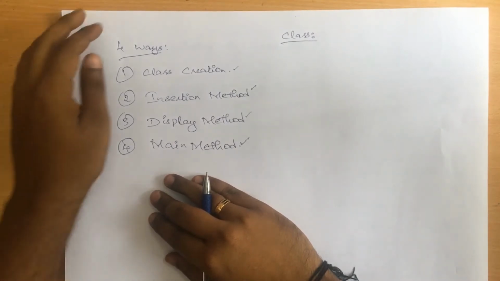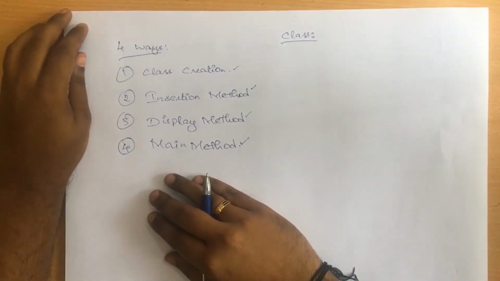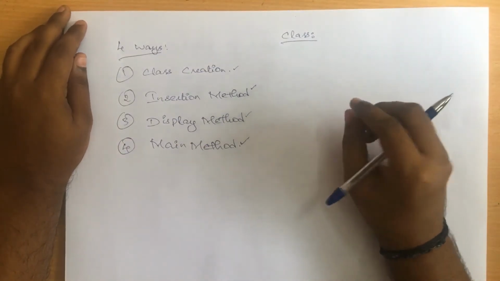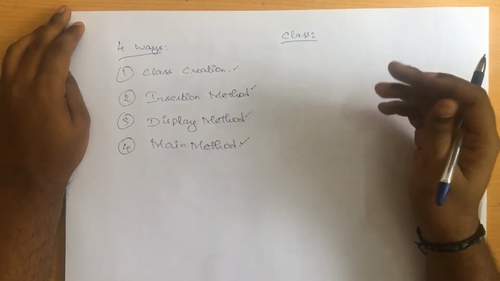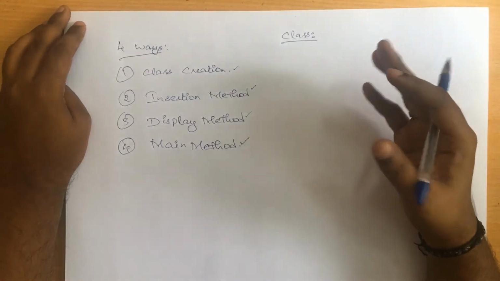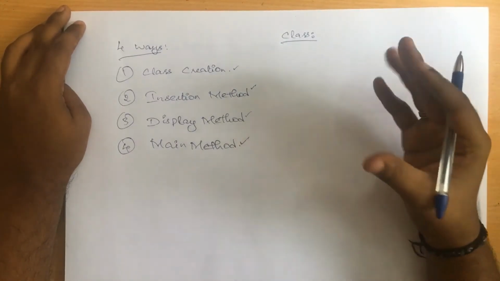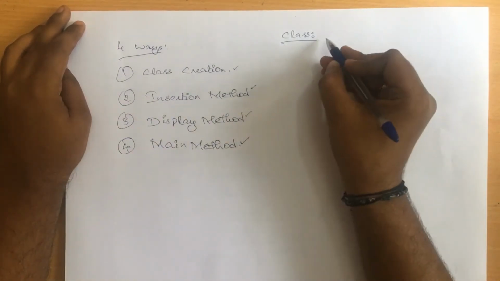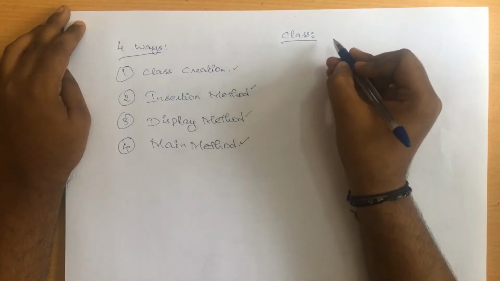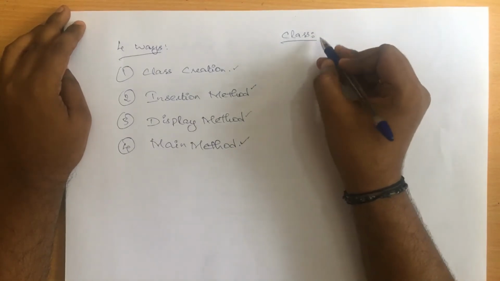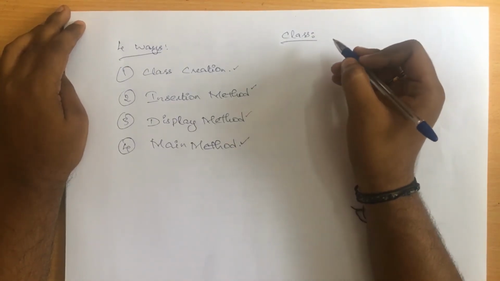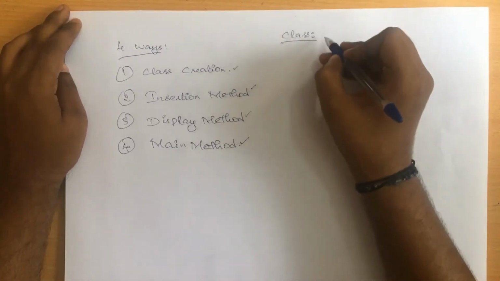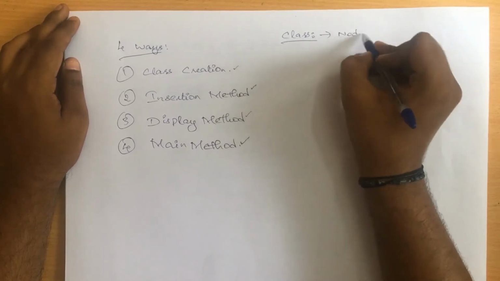You can even consider a class as a compartment in a train, where inside the same compartment you can have n number of people, belonging to different states or different places, or whatever it can be. But the only thing we need to remember is a class. Inside a class we are going to create an object, and whenever I create an object, the object is going to have different items called nodes. So with the help of this class we will be creating a node.